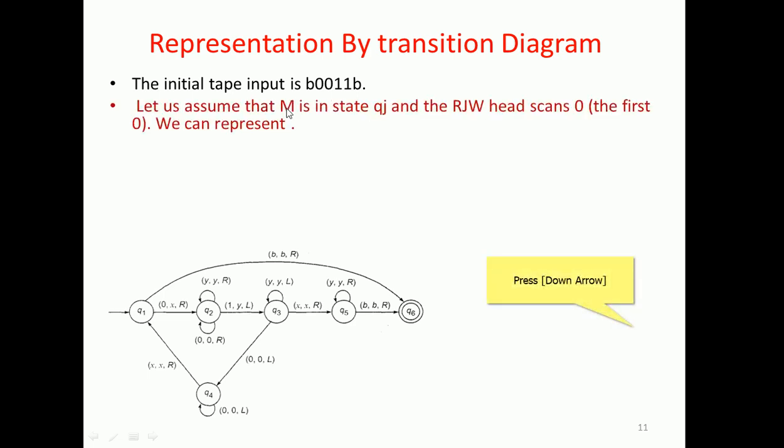Let us assume that the machine is in state Qj, that is any state, and the read write head scans 0, the first 0.